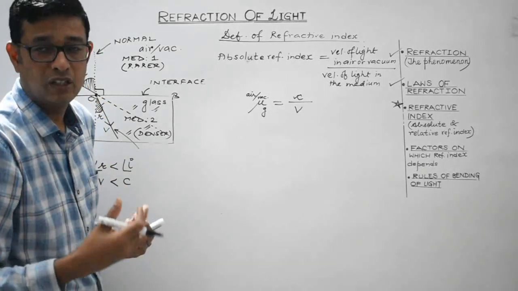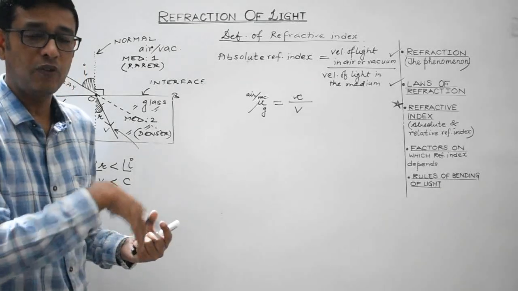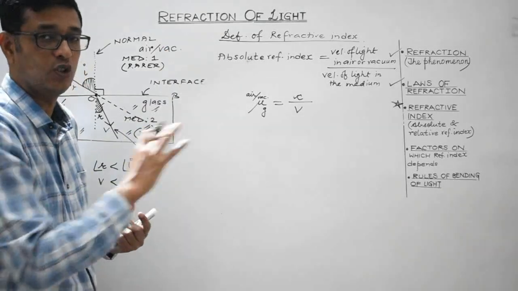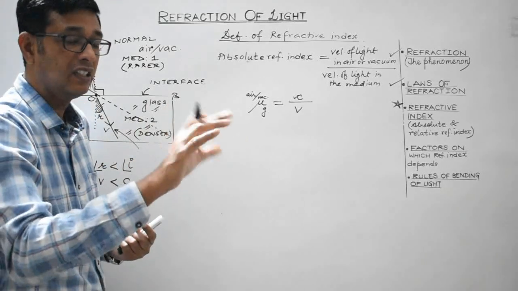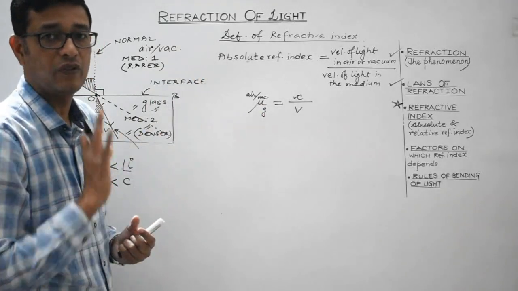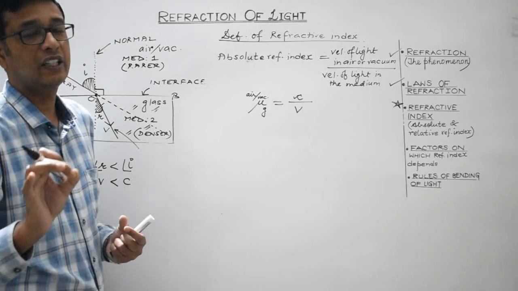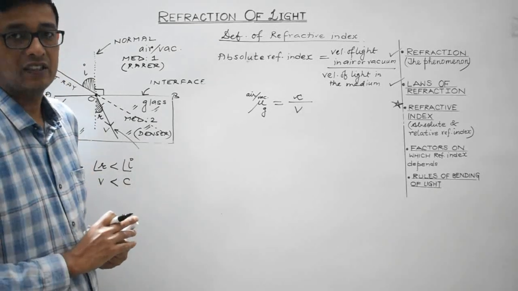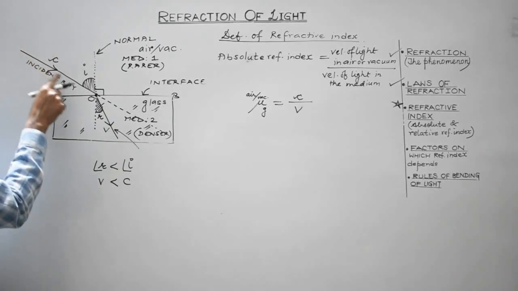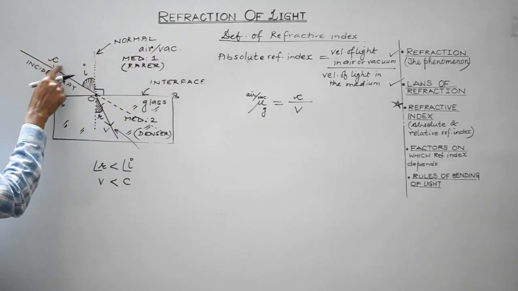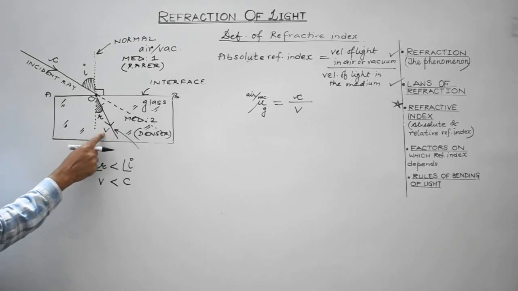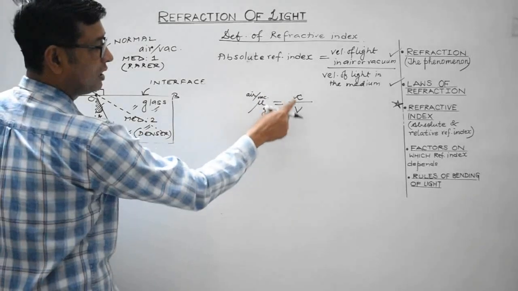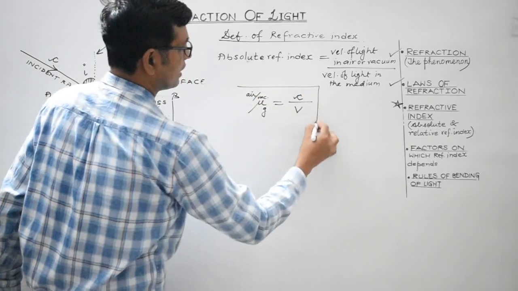Again repeat, whenever we are dealing with the refractive index of a medium with respect to air or vacuum, that is, if the medium is placed in a surrounding medium which is air or vacuum, then the refractive index must be absolute refractive index. Now while travelling in air or vacuum, the speed of light is c, and whenever it enters the denser medium, its velocity will get reduced to v. So the ratio of c by v is known as the absolute refractive index.